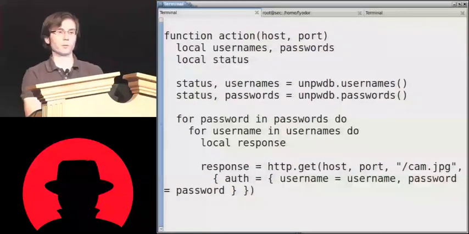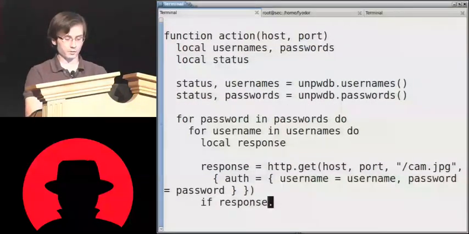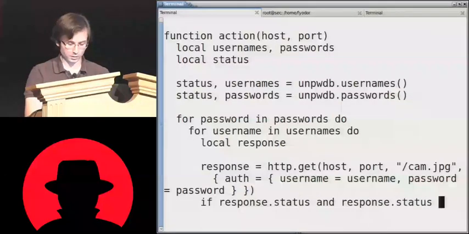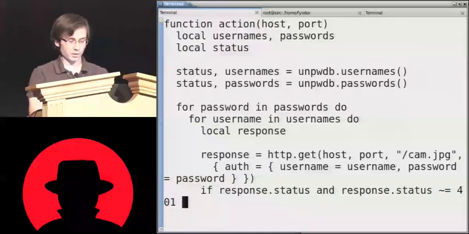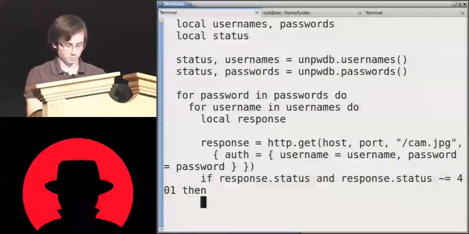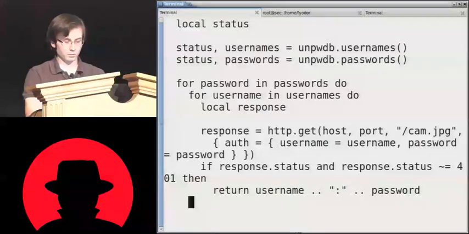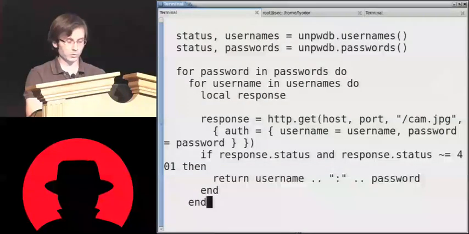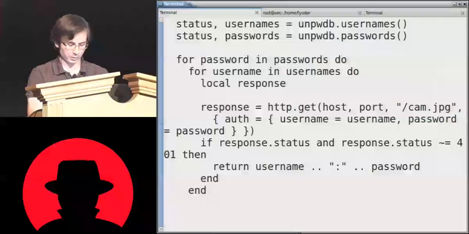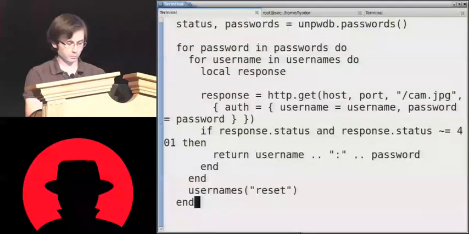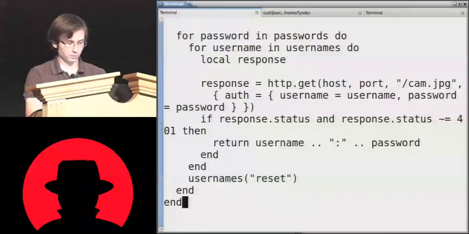All right, so what are we looking for here now? If response.status and response.status is not 401, because 401 means authentication required, then return username, .. is string concatenation, and we're going to end the username loop, something you have to remember to do. This is the only really tricky part of this script. You have to remember to reset that username iterator. And finish off the action function.